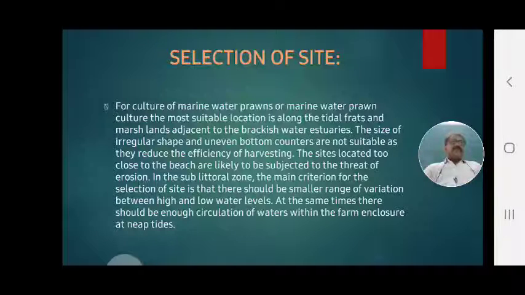Nip tides means where the tide is slowly affected, where water slowly enters and slowly leaves. Such an area should be chosen and selected.